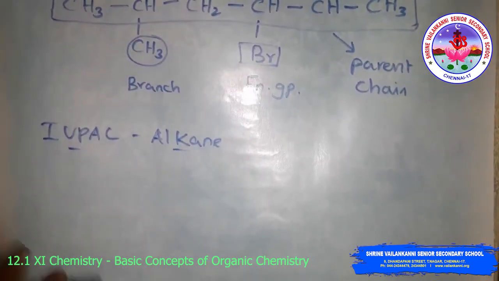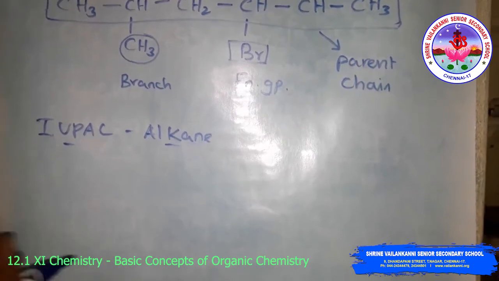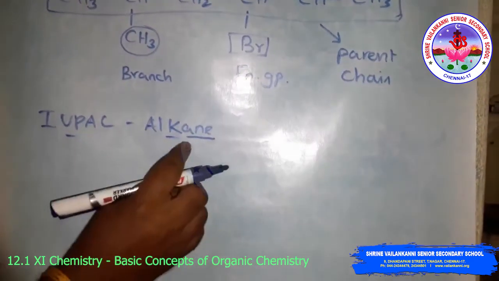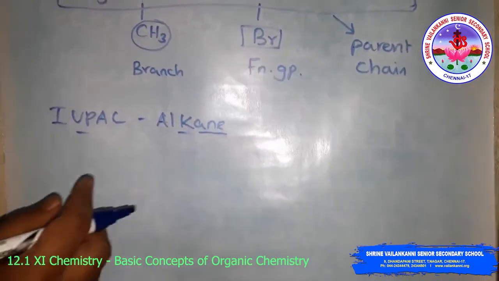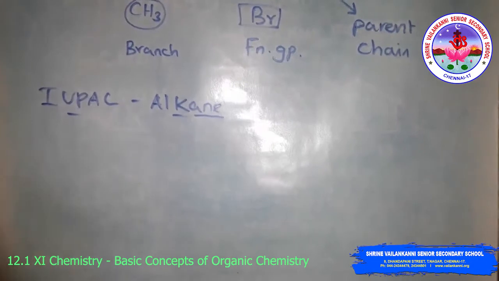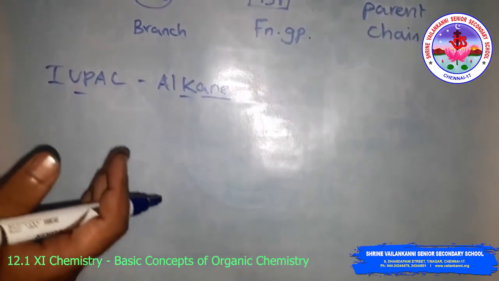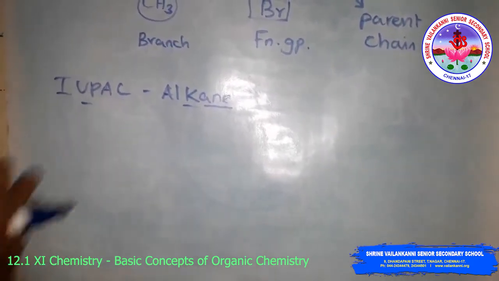The names of such compounds are based on their chain structure and end with the suffix "ane", and carry a prefix indicating the number of carbon atoms present in the chain, except from methane to butane, where the prefixes are derived from trivial names.